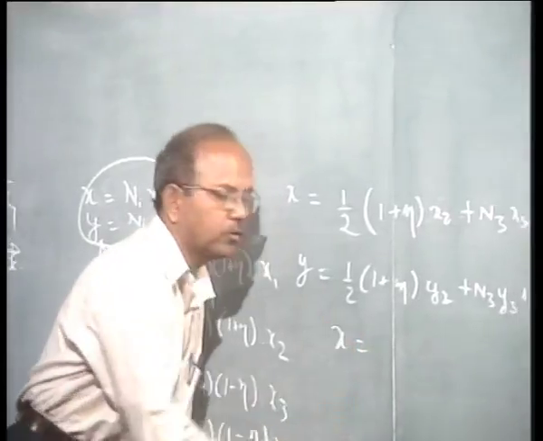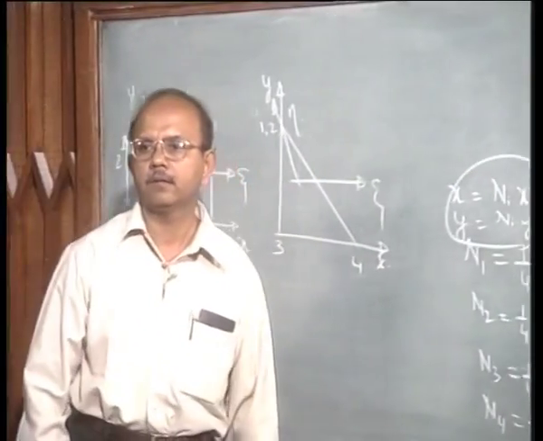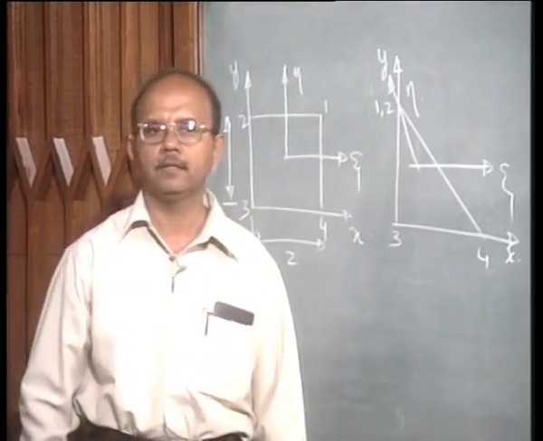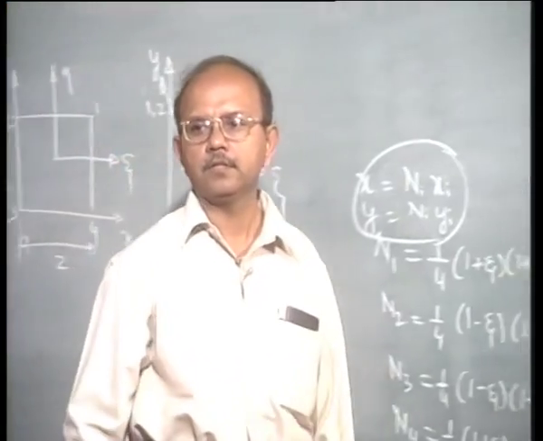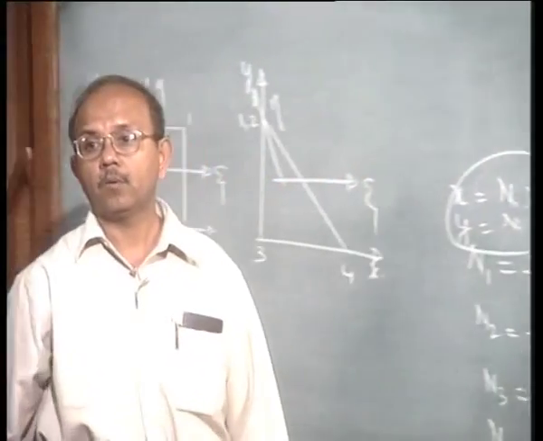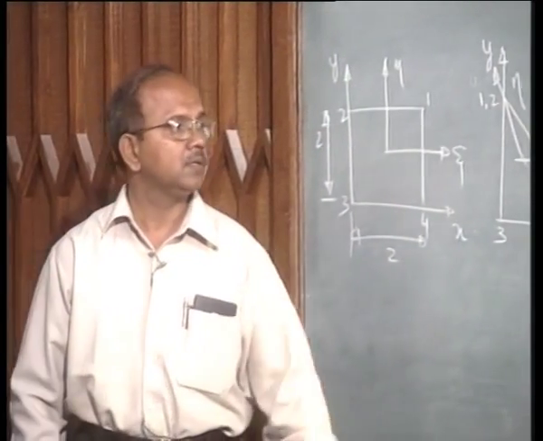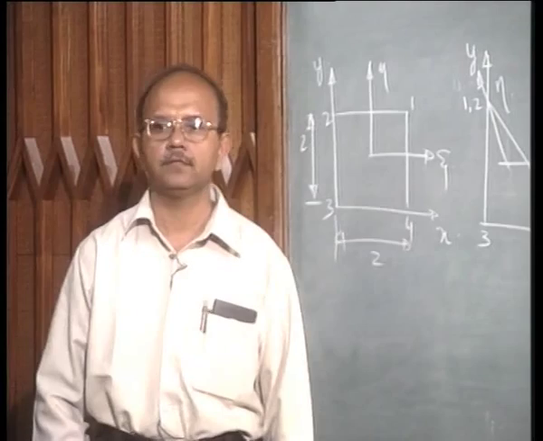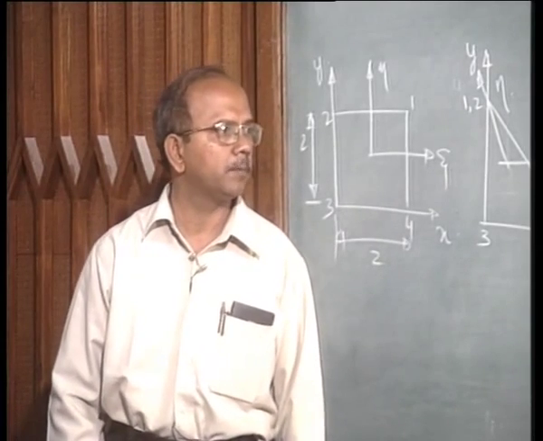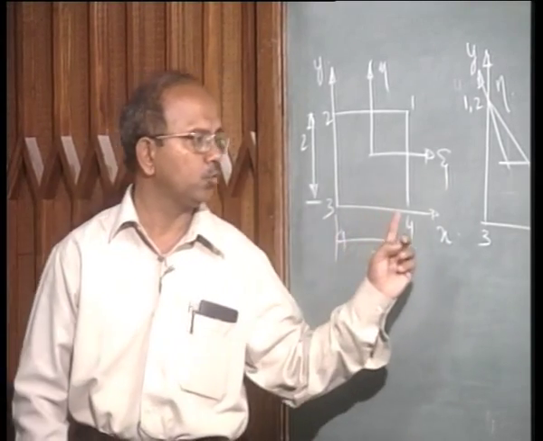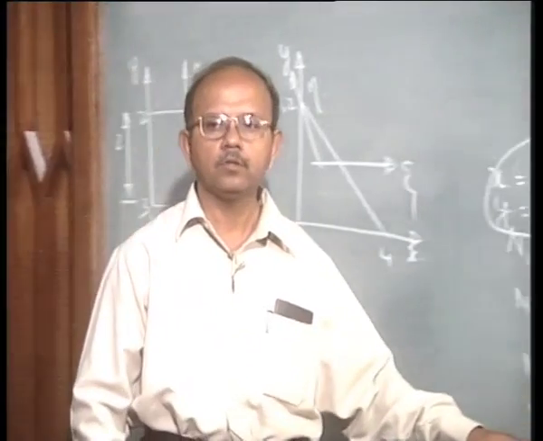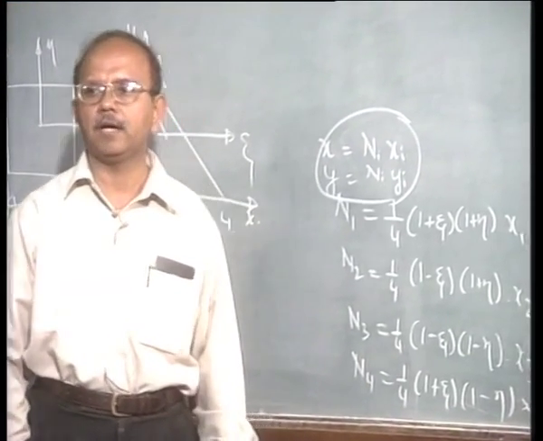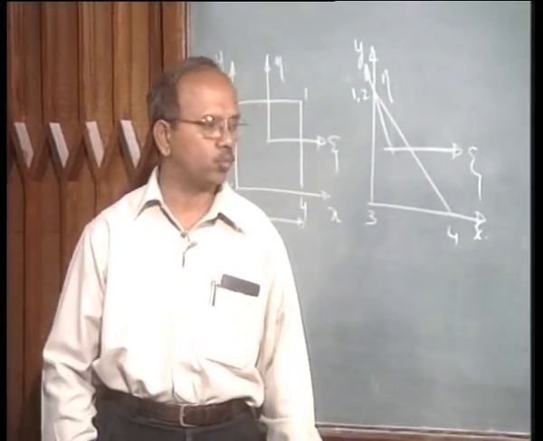So, x is equal to, take a minute to look at that and then substitute this. What happens to x2? x2 is 0, x3 is 0. What happens to x4? x4 is here 2. So, 1 plus eta into 1 minus eta by 2.